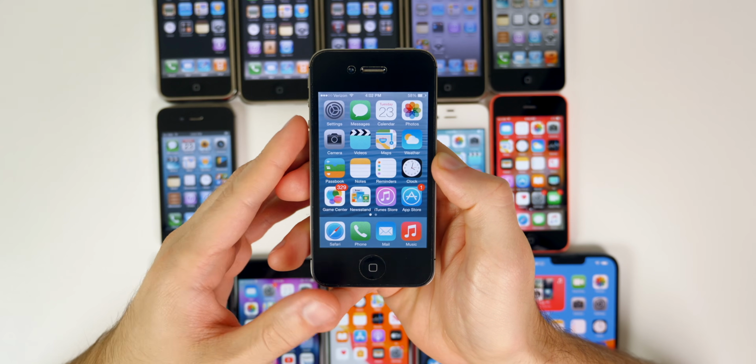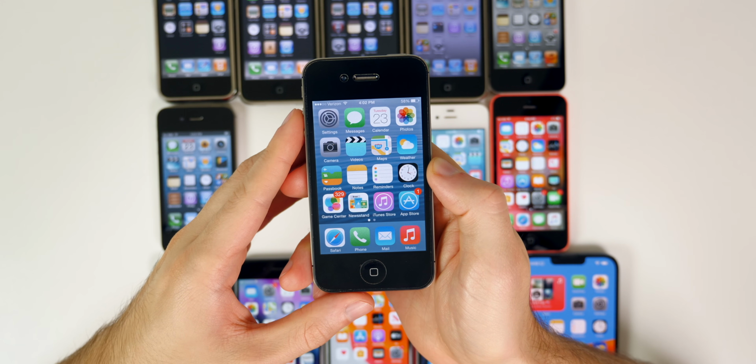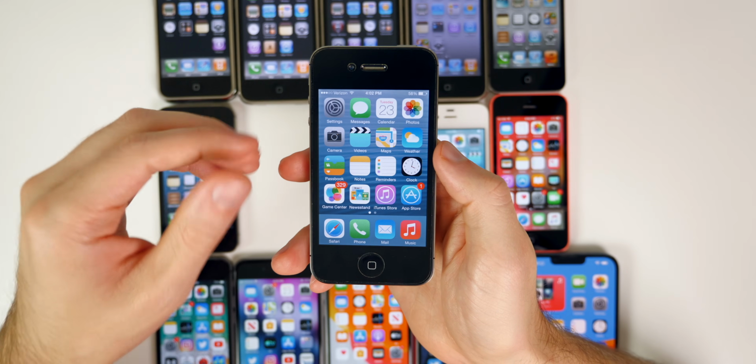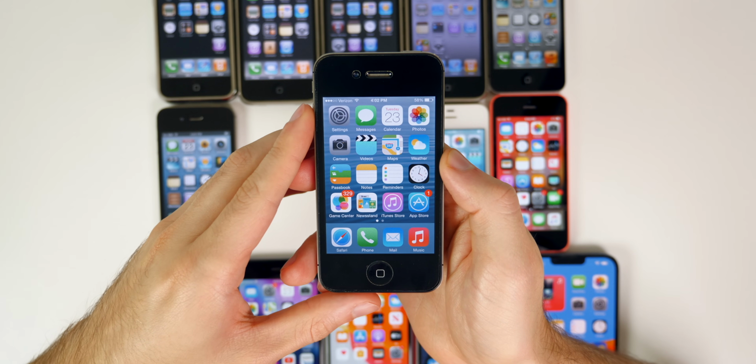Activation lock was first introduced with iOS 7, so now when people stole iPhones, it wasn't really easy to just wipe everything off and resell it. We had activation lock, which helped prevent that a little bit.